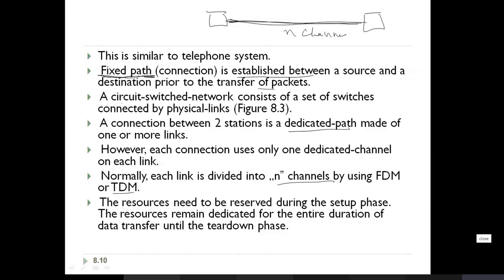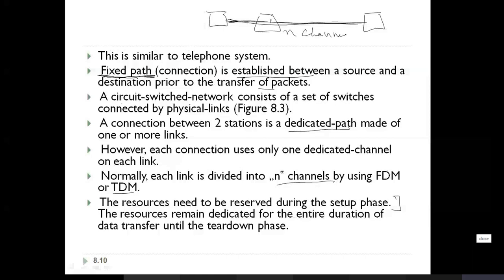So you need to understand the meaning of resources here. Switch buffer: when the data is traveling and it is connected to a switch, it should have some buffer to hold whatever data comes in. For that it requires a buffer, so buffer is a resource.